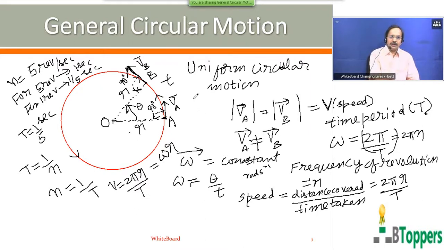So magnitude of the linear velocity of the particle moving in the circular path is given by v equal to r omega, or omega into r, where r is the radius of circular path, omega the angular speed. Of course, the linear speed or magnitude of velocity is expressed in meter per second. Omega is expressed in radian per second.